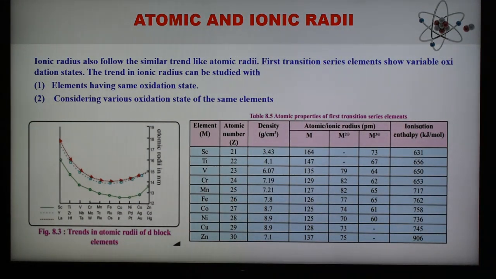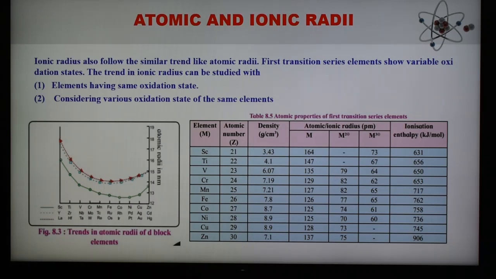Now, why do the atomic radii decrease, then become constant, and at the end increase? We can give the reason that the decrease in size in the beginning is due to the increase in nuclear charge. However, the increased nuclear charge is partly cancelled by the increased screening effect of electrons in the d orbital of the penultimate shell. When the increased nuclear charge and increased screening effect balance each other, atomic radii become almost constant. This is the reason. And the increase in atomic radii toward the end may be due to electron-electron repulsion.